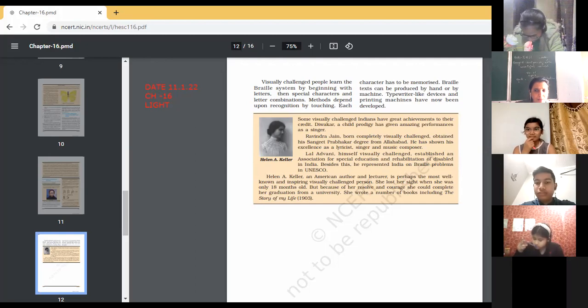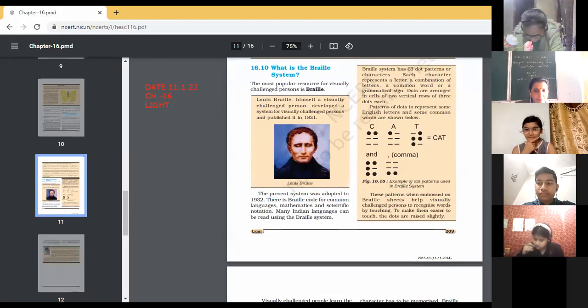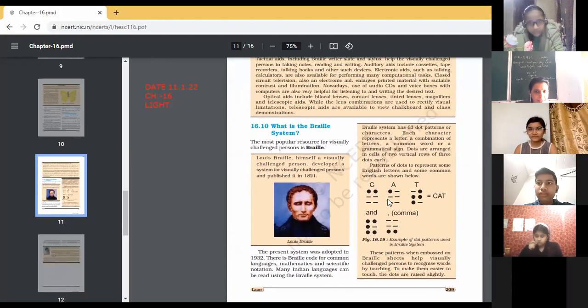So the words are just raised words. You saw this, kindly see in this figure, the words are raised and they are able to feel them with their hands, and then they can recognize what is written, either it is A, because their other sense organs are working, only they can't see. Their other sense organs are very, very sharp. So they can understand clearly how we can read and write.